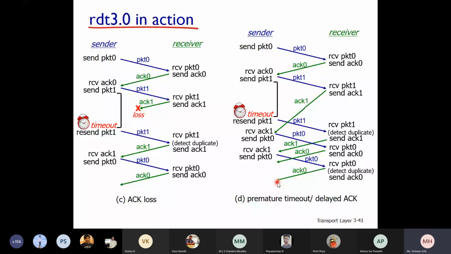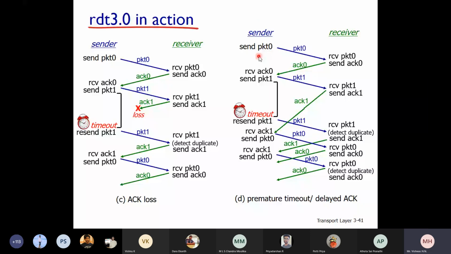See here, apart from the flaws in stop and wait, don't you think a sender after sending the packet is waiting? It's waiting for some period of time here, which is wasted time. Why? Because the sender has all the resources like bandwidth. It has the data which has to be sent. Everything is there with the sender: data to send, bandwidth, internet connection, everything to send a packet, but it is not sending. It is waiting here. Don't you think the sender is wasting its resources for a longer period?